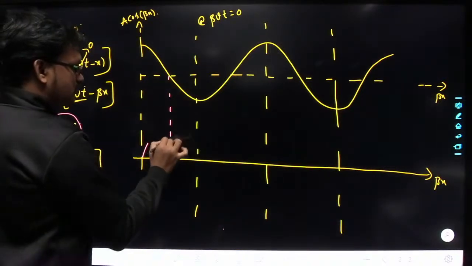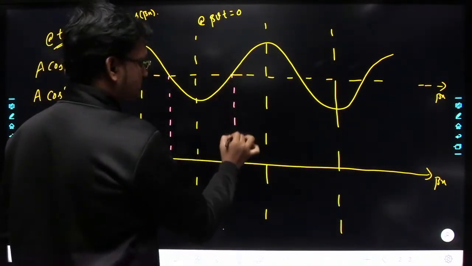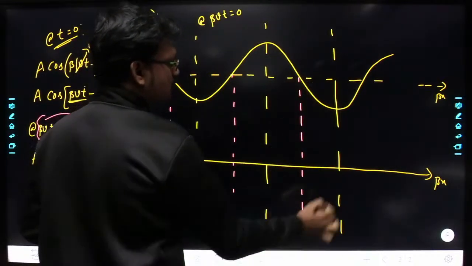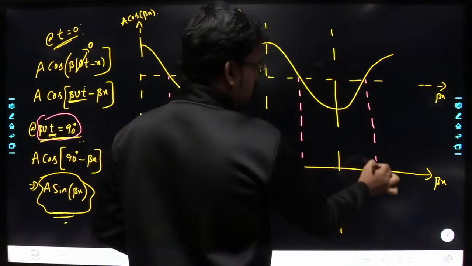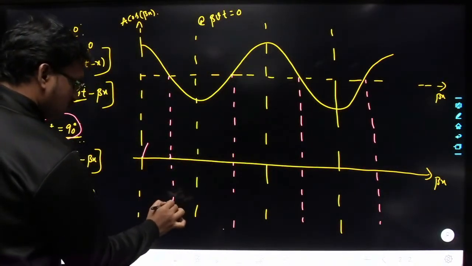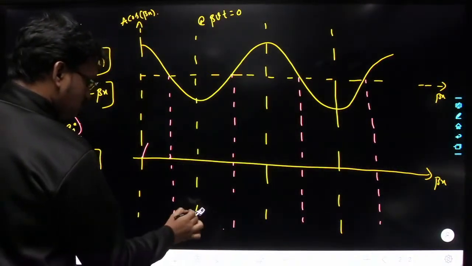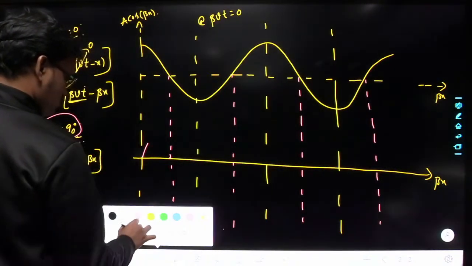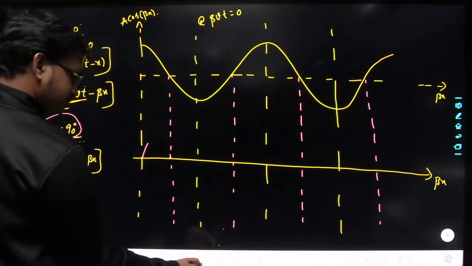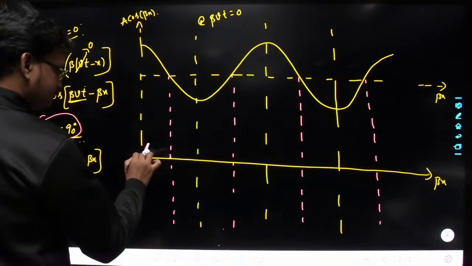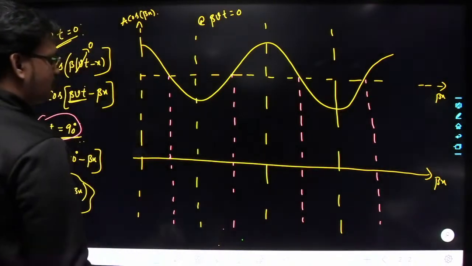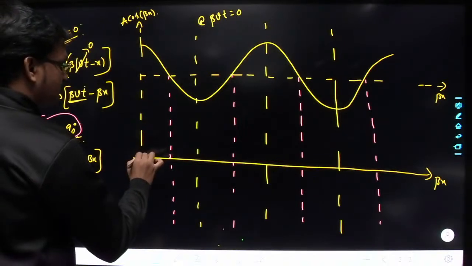So the sine function you are going to get.